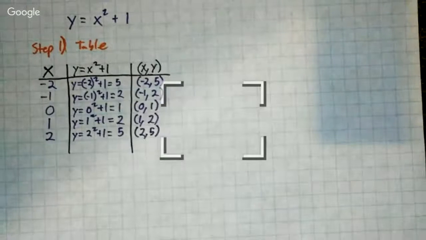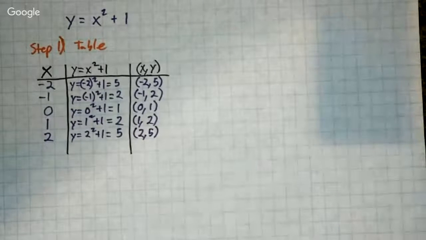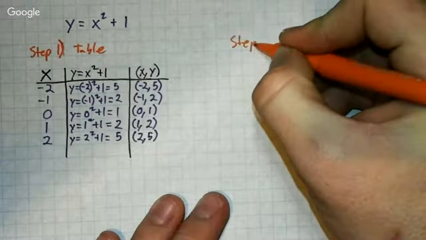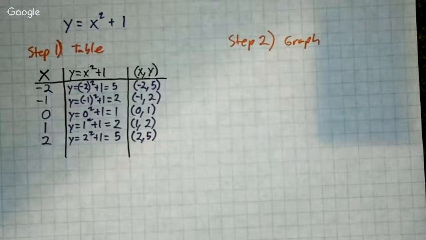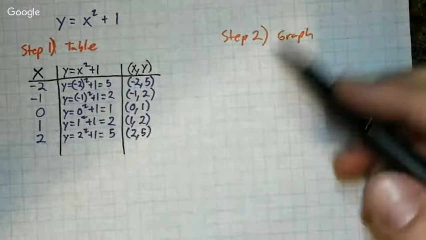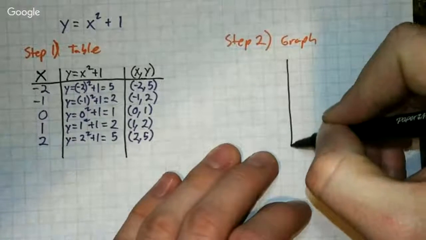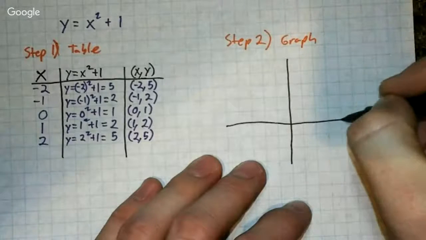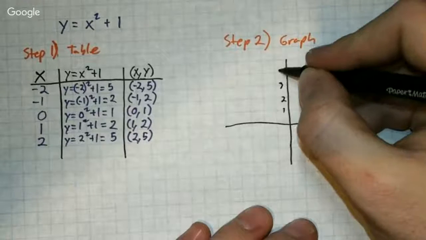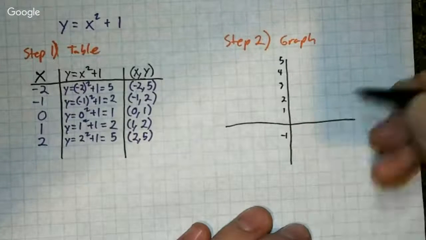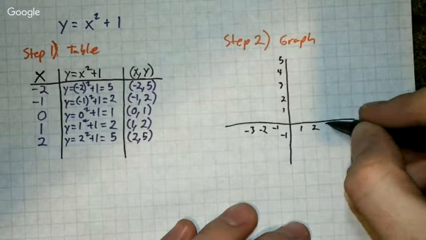Now you notice something very interesting about what's happening now. So we go on to step 2, which is to graph. Now we're going to go ahead and put our evidence on the graph. We're going to see what happens. Well, our y values never get negative, so I don't really need a negative side to the graph. So I'm just going to make a graph like that. This is going to be 1, 2, 3, 4, 5. This is going to be -1, -2, -3. This is going to be 1, 2, 3.